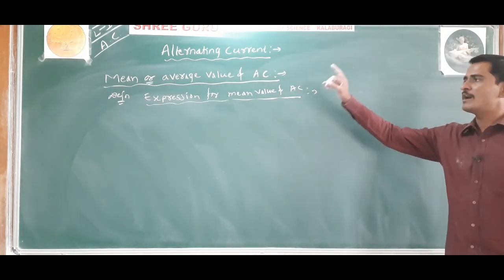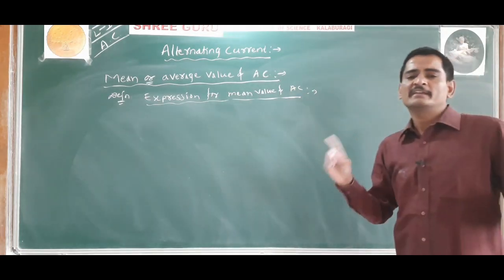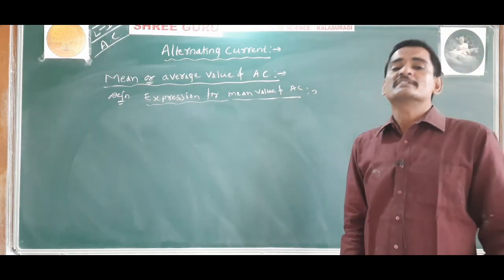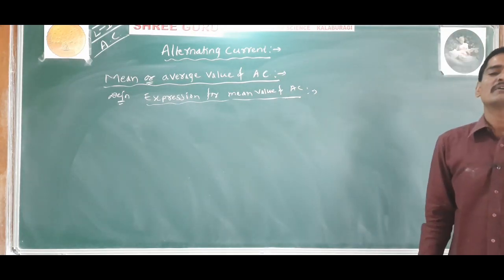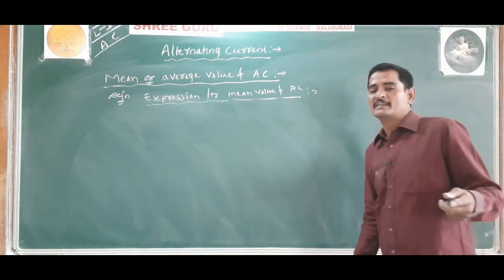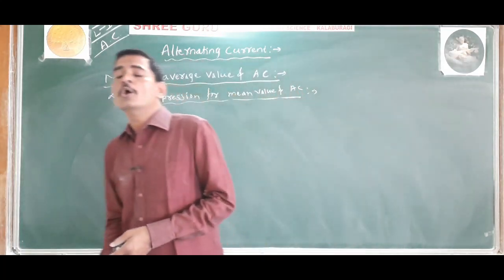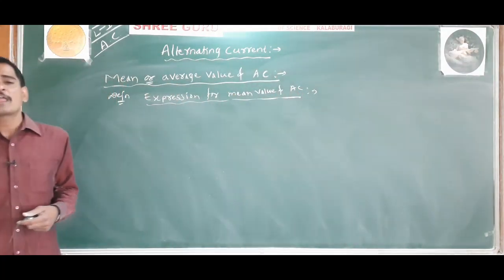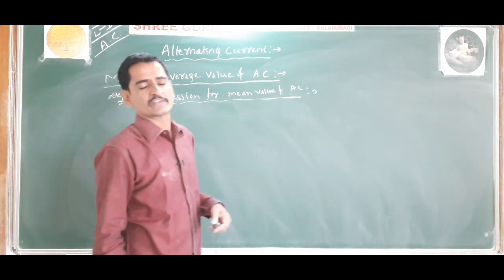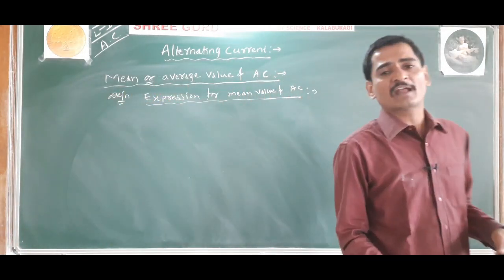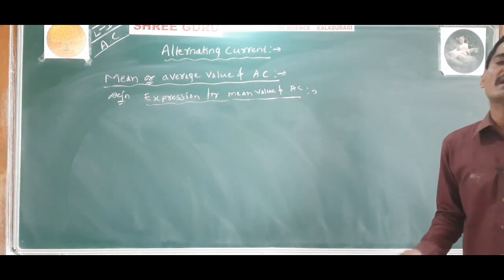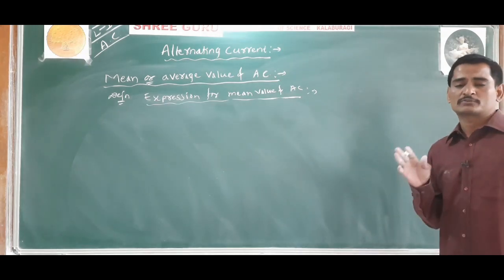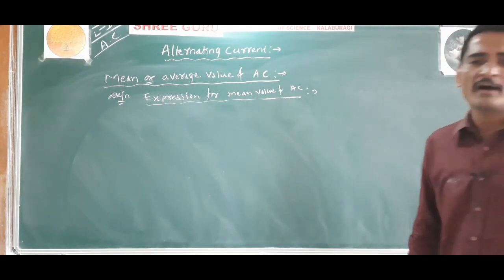The mean value of alternating current is that value of steady current which sends the same amount of charge through a circuit in the same time as is sent by an alternating current through the same circuit over a half cycle.